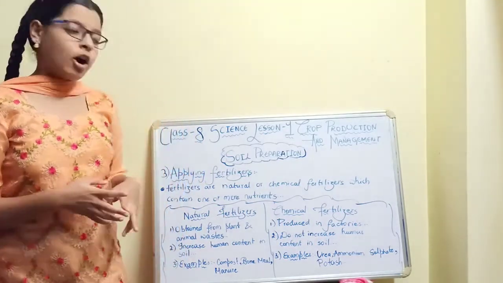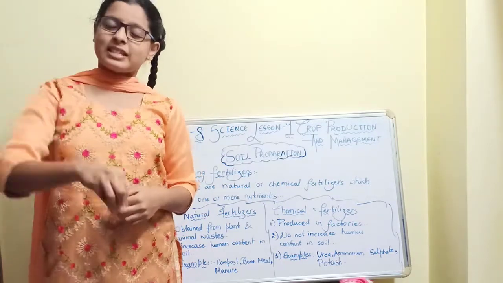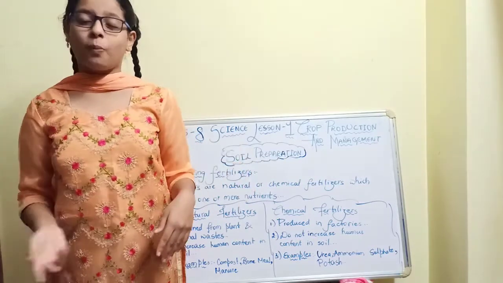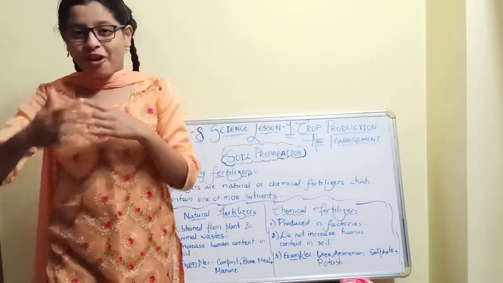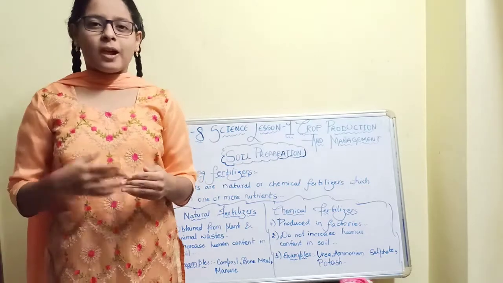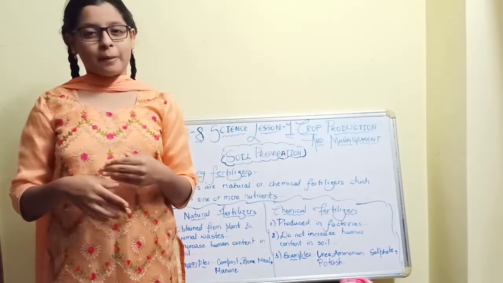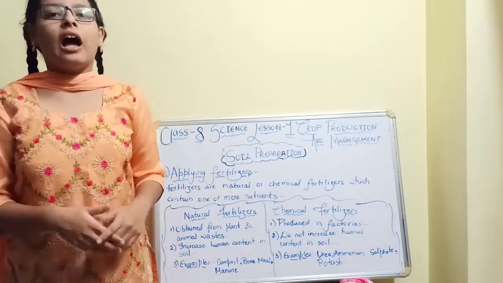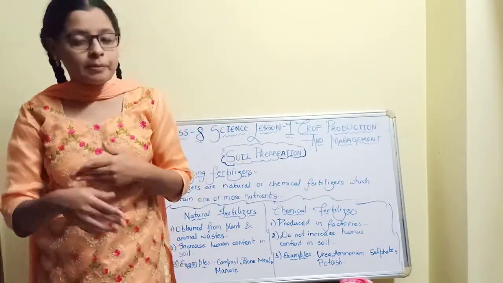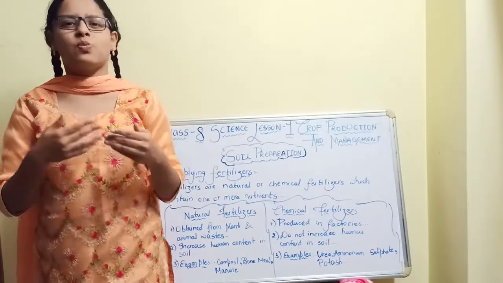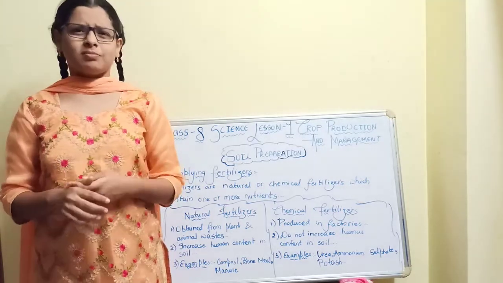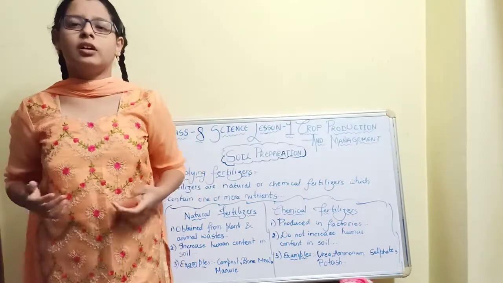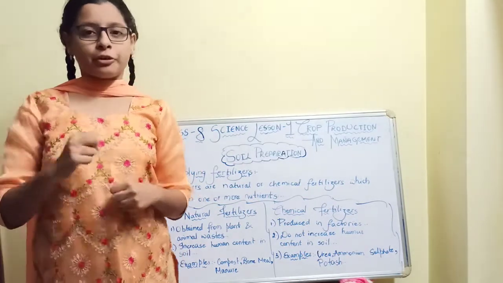But after sowing the seeds and growing the plants, after a few weeks or a few months, we can observe poor growth in the plants, and the farmers can also observe that the soil is infertile. Infertile means there are no more nutrients in the soil.